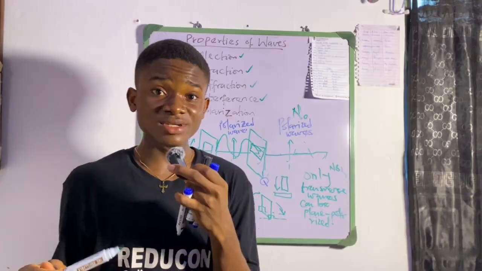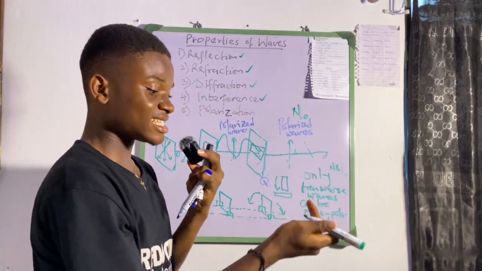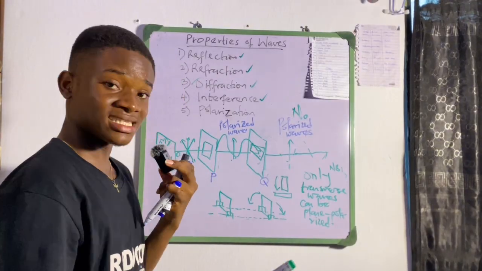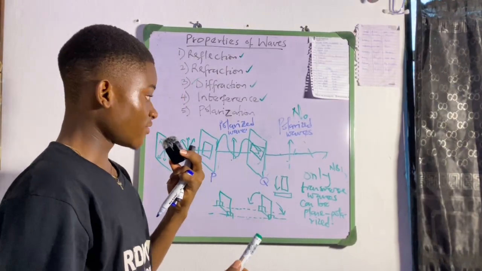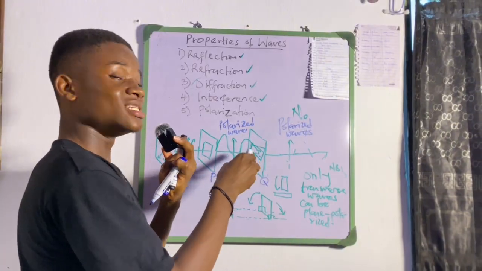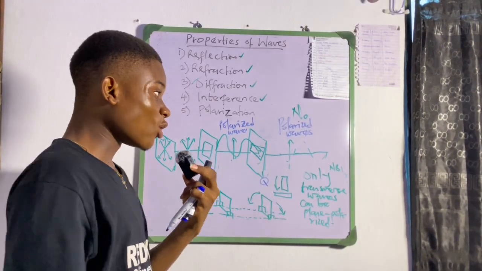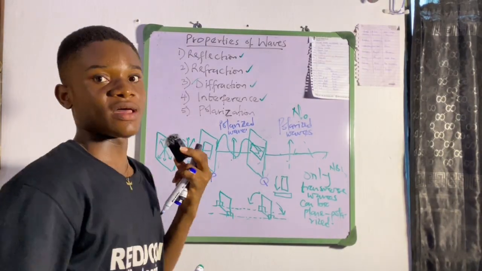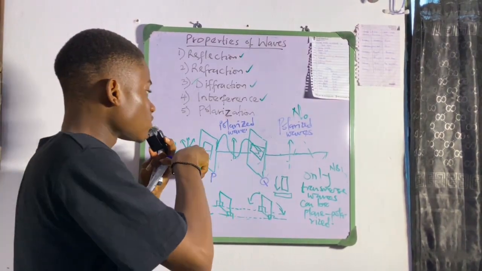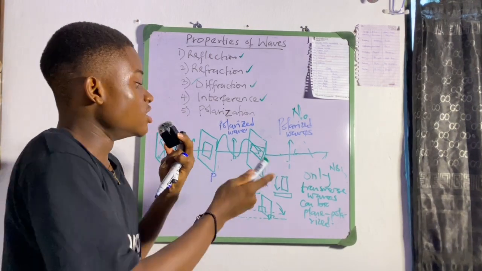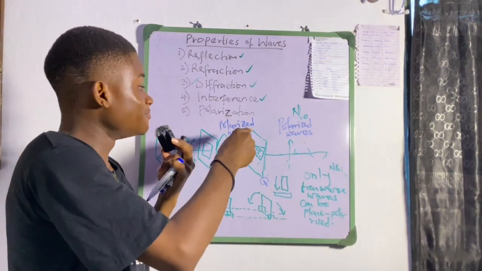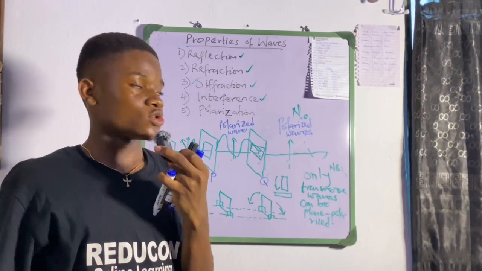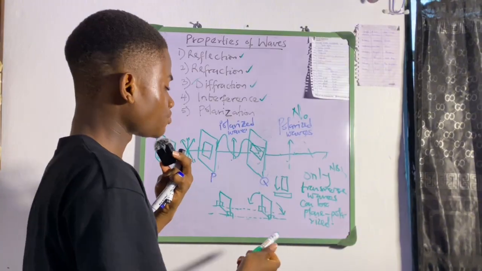So this simply demonstrates that light is a transverse wave. If actually the wave here is light, it shows us that light is a transverse wave. It depends on this angle 90, that it must vibrate along angle 90 to the source of the vibration. The vibration is coming like this, so it must be angle 90. This thing must be angle 90. Because angle 90 has been altered, that is why it is no longer polarized. Do we understand? So that is polarization for you.